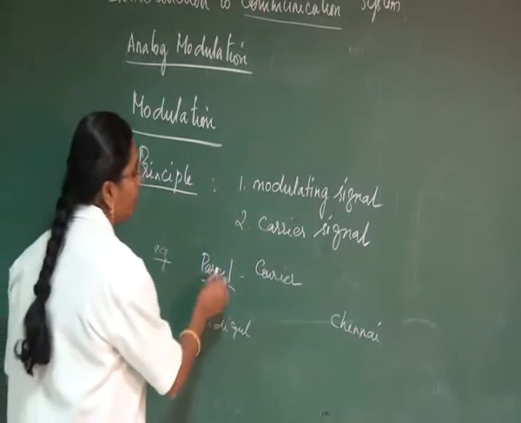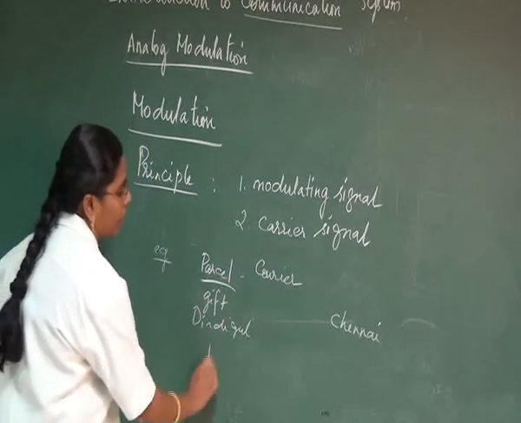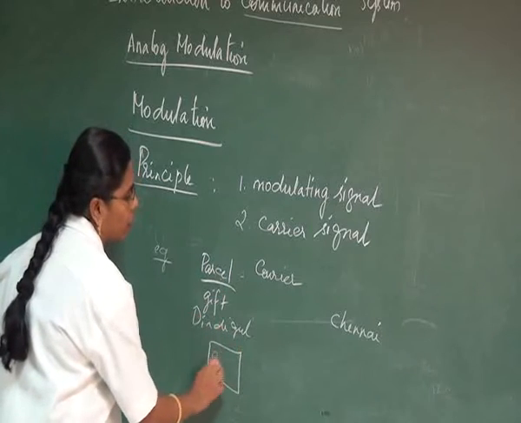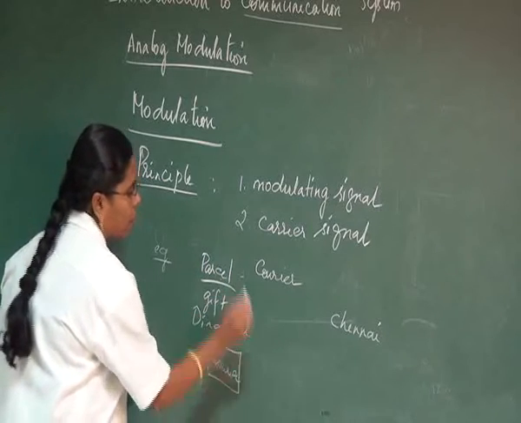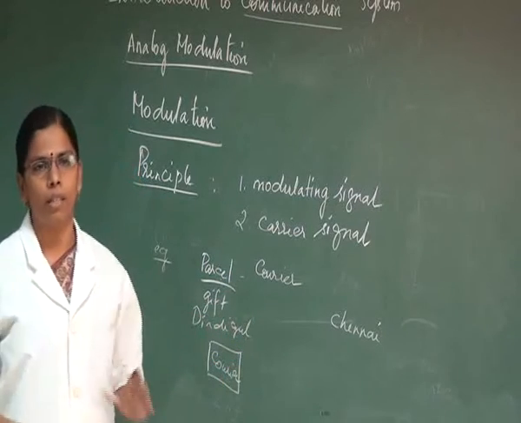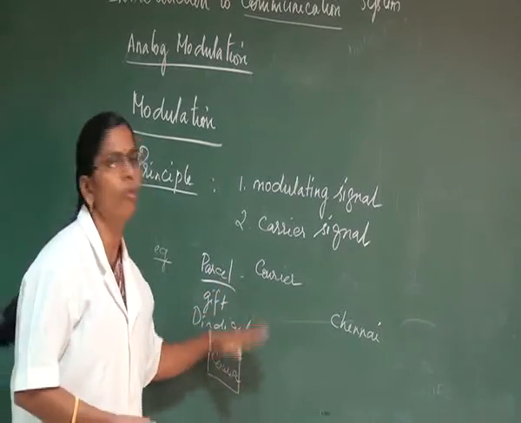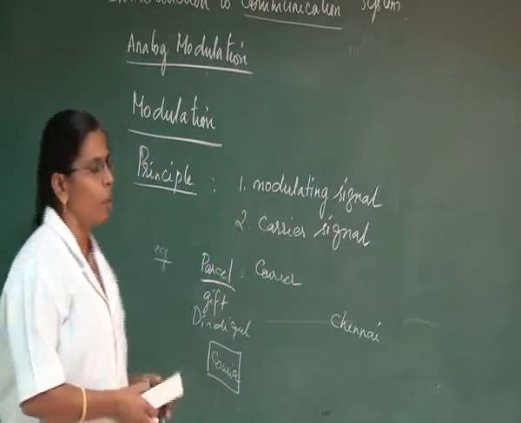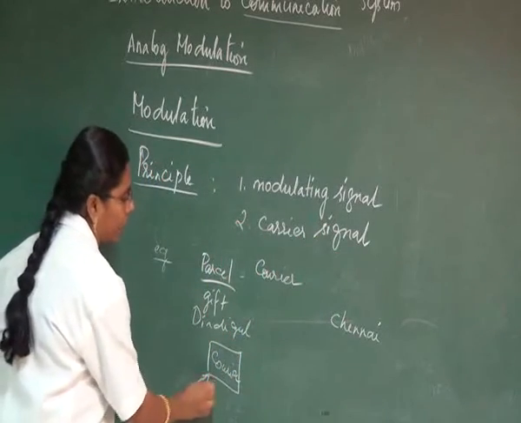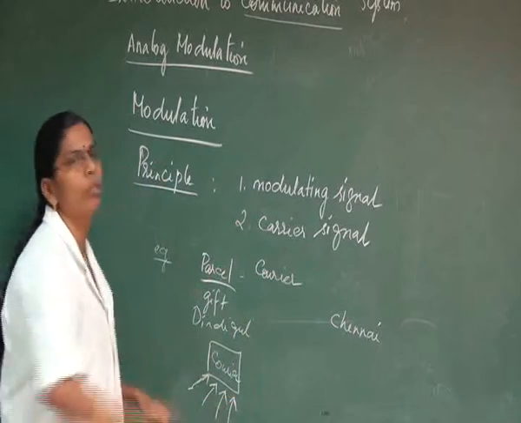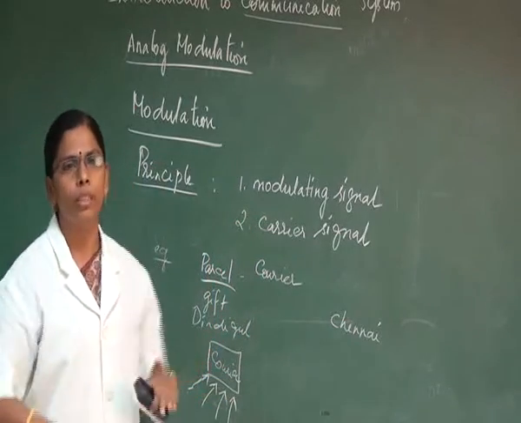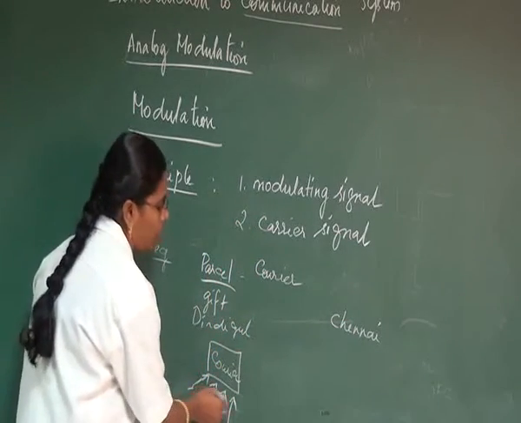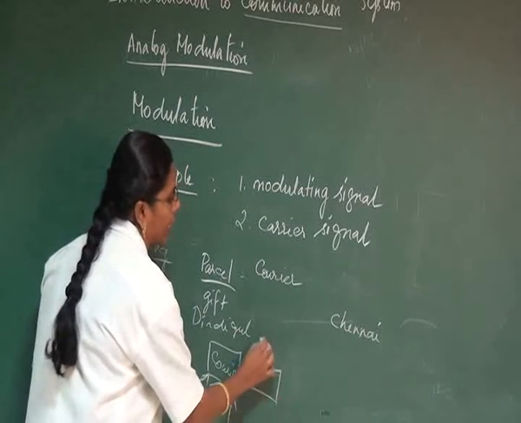My gift, which I have as a parcel, can be given at the Dindigul courier office. This courier office will receive my parcel, but my parcel alone will not be sent to Chennai. Whatever parcels are coming to this courier office will be collected together. Based on the number of parcels, we have a carrier.